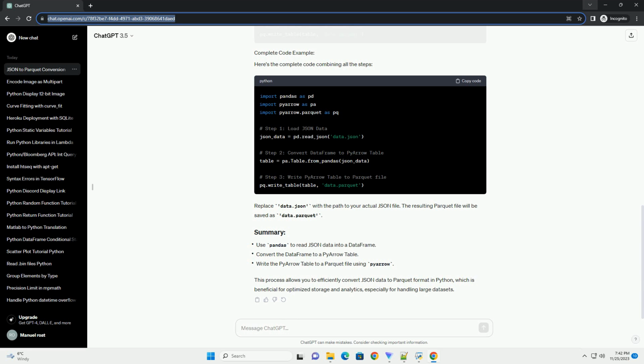This process allows you to efficiently convert JSON data to Parquet format in Python, which is beneficial for optimized storage and analytics, especially for handling large data sets.